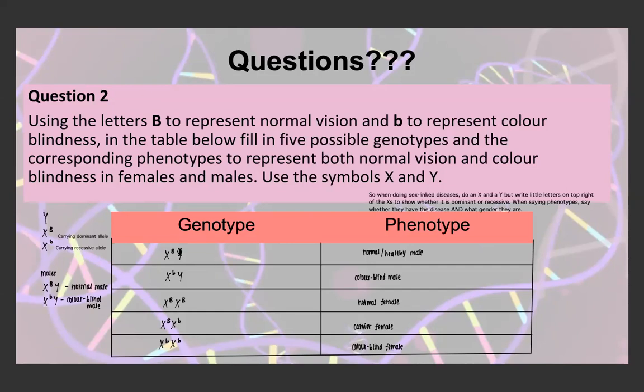For the genotypes, if the male has a dominant allele, he's a normal male. If he has the recessive allele, he'd be colorblind. If the female has 2 dominant alleles, she's a normal female. If the female has 1 dominant allele, 1 recessive allele, she's a carrier female. She doesn't show the symptoms, but she carries the trait. If she has 2 recessive alleles, she's a colorblind female.